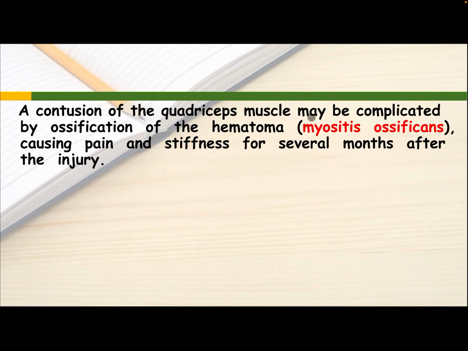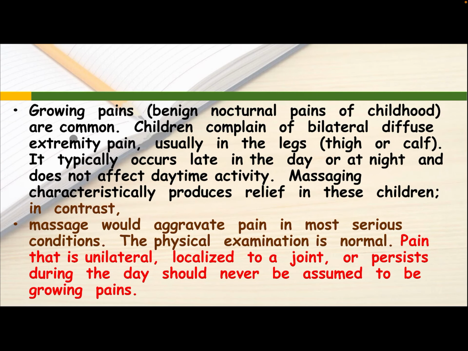A contusion of the quadriceps muscle may be complicated by ossification of the hematoma, myositis ossificans, causing pain and stiffness for several months after the injury.